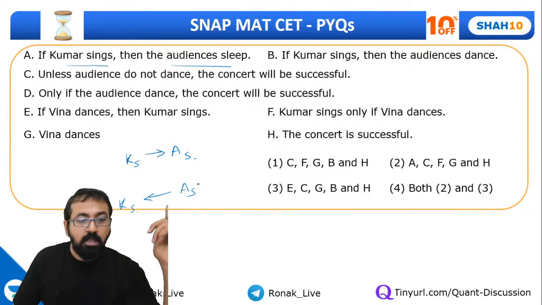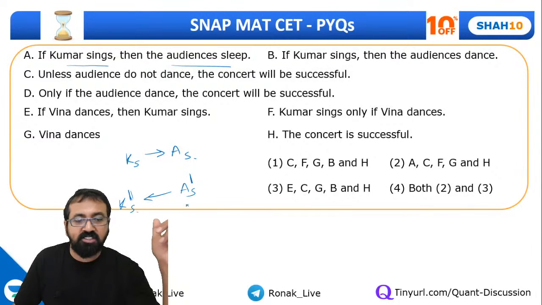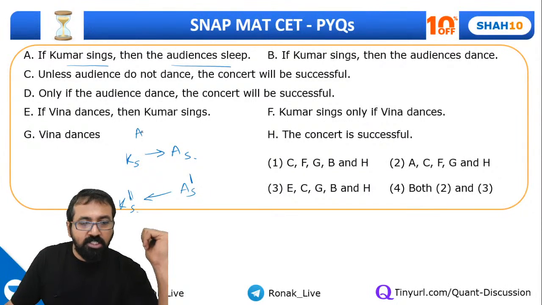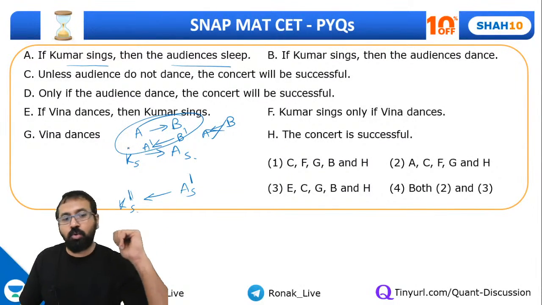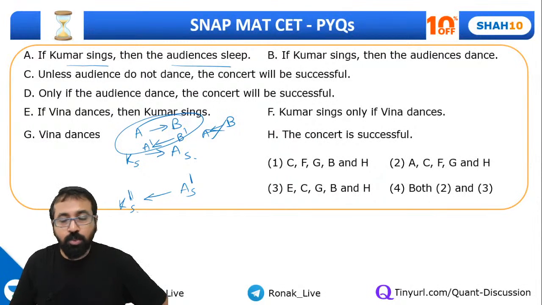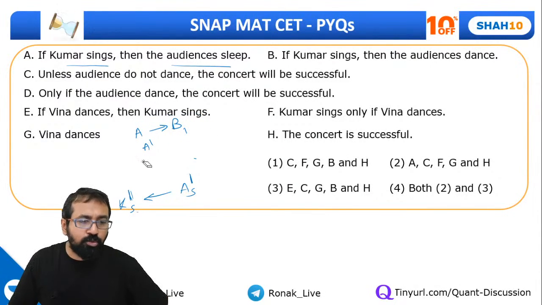Audience may be sleeping. But we can surely say, if audience is not sleeping, that means surely Kumar is not singing. Dash indicates complement event. So what I'm trying to tell you is, if A is true, then B is true. If this is given, then we can't say B is true, then A is true. We can't say this thing, but we can surely say that if B dash is there, then A dash must be there. This is what I'm saying. These questions are based on this logic, right? So just keep that in mind. You will require to use it somewhere.